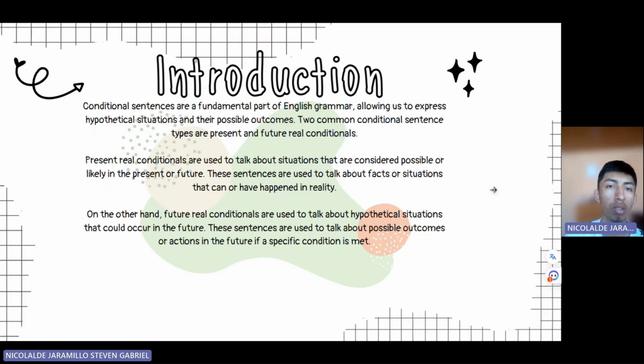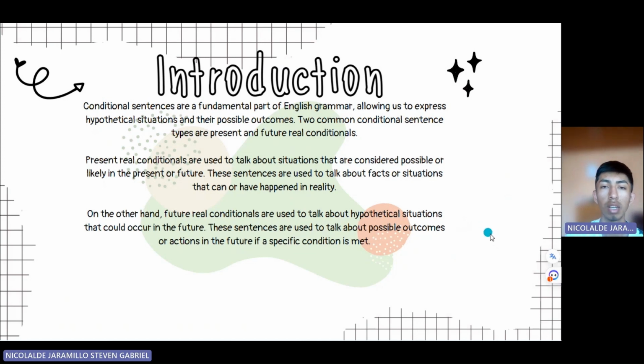Present real conditionals are used to talk about situations that are considered possible and likely in the present or future. These sentences are used to talk about facts or situations that can or have happened in reality. On the other hand, future real conditionals are used to talk about hypothetical situations that could occur in the future.